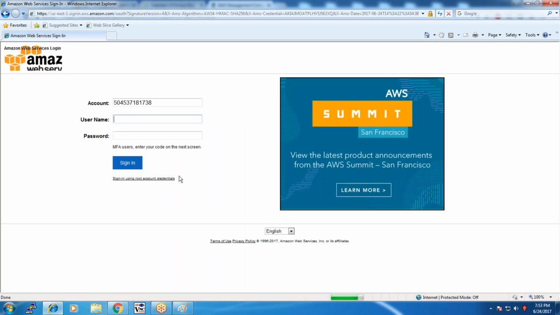It will take you to the account. Then you type the username. The username is Ram. The password that I assigned to the user is SriRanga, S-R-I-R-A-N-G-A. Let me sign in.